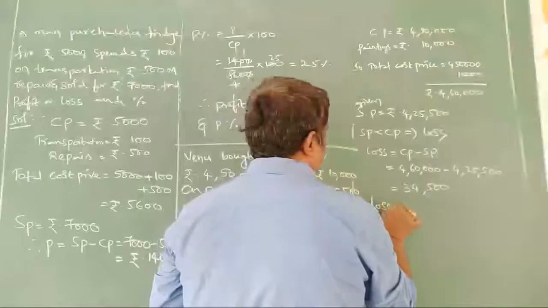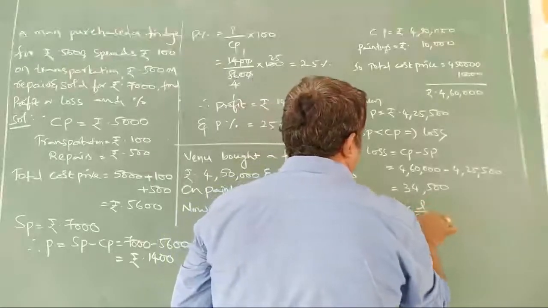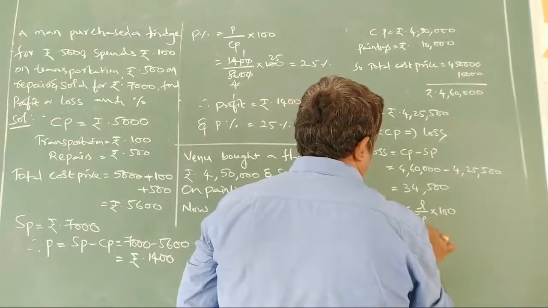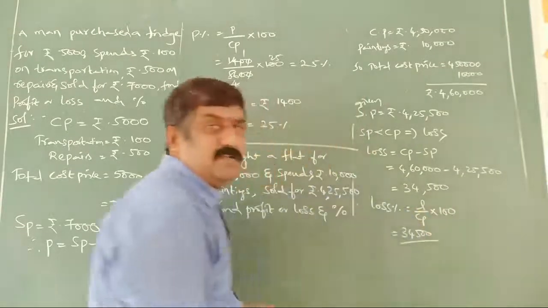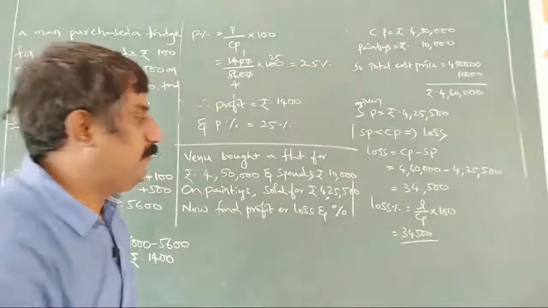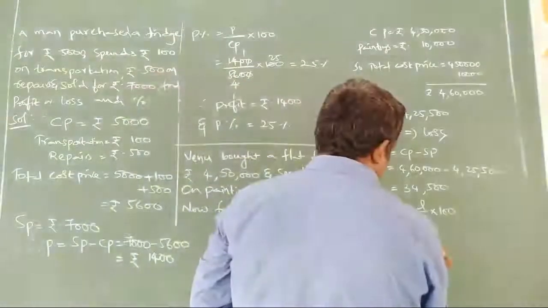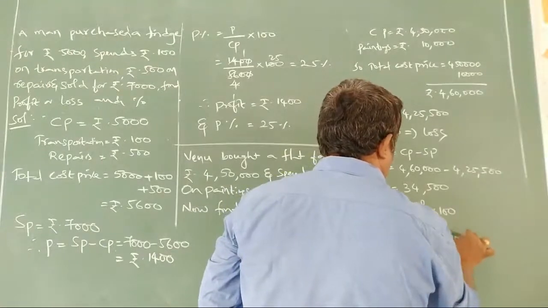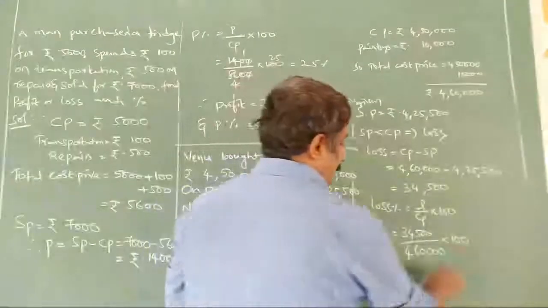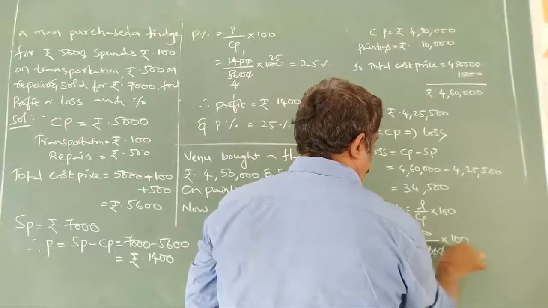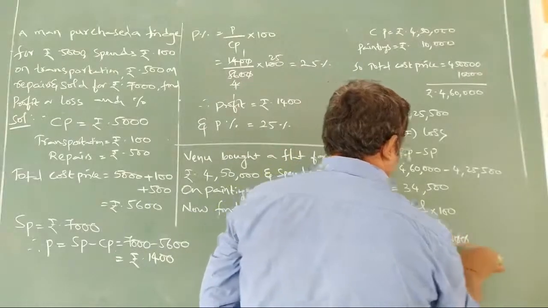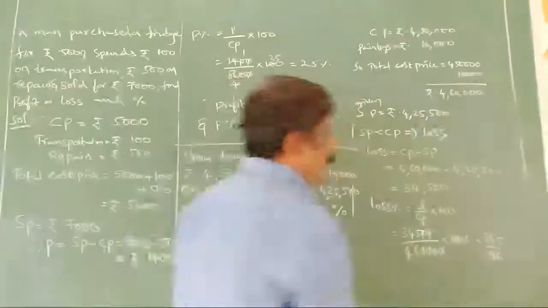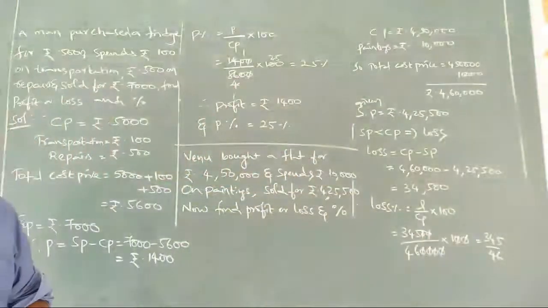So 34,500. Now loss percentage can be given as L by CP into 100. 34,500 by, what is cost price? Total cost price is 4,60,000, into 100. Cancelling the zeros, how much are we getting? 345 by 46 we are getting here.